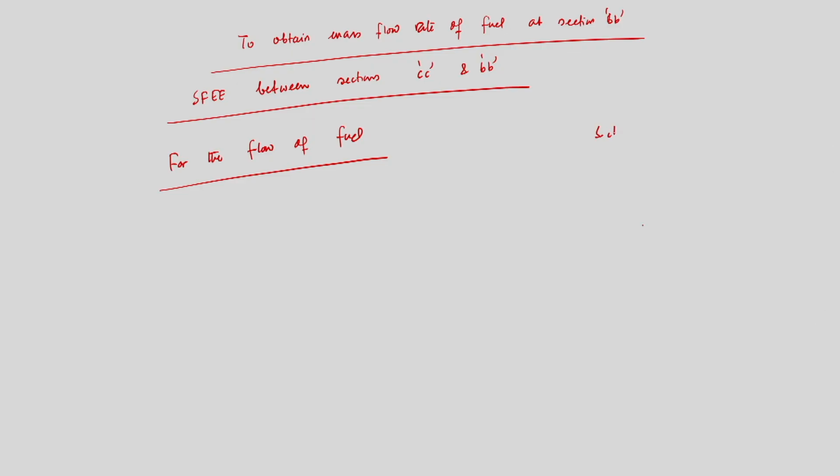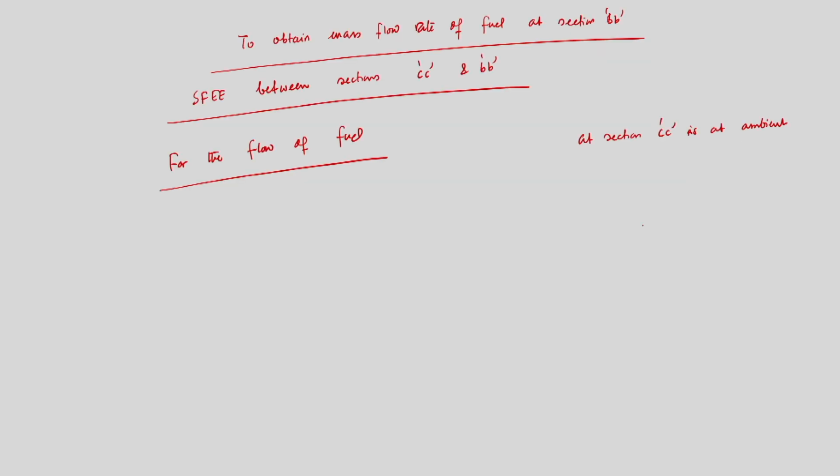Now, if I write this equation between section CC and section BB, mind it, at section CC the condition is ambient, right. So, atmospheric pressure and atmospheric temperature, that is there.